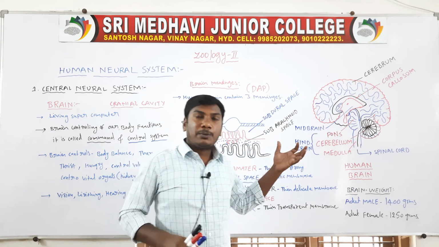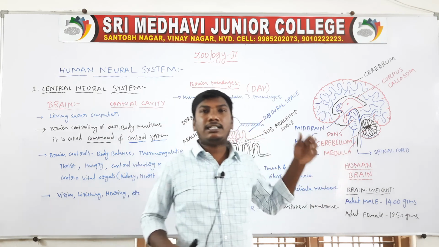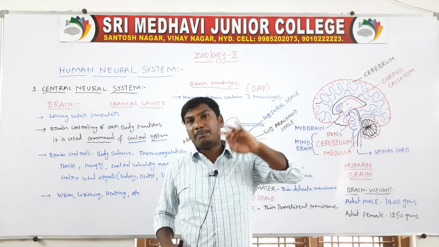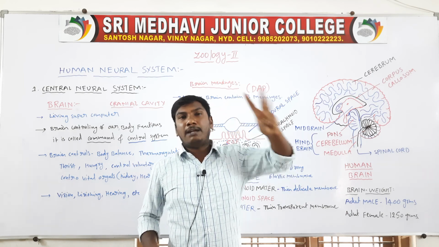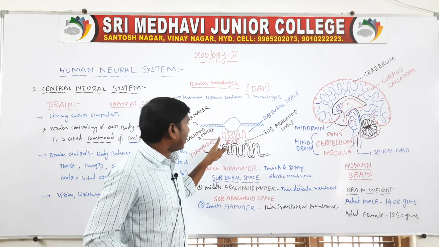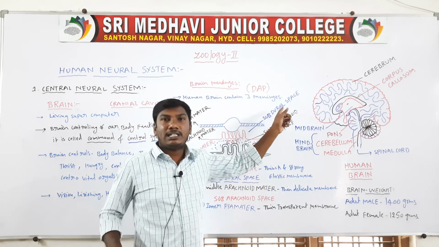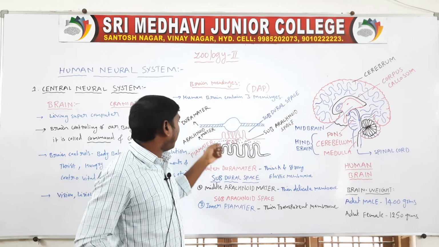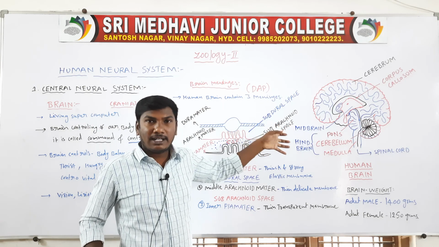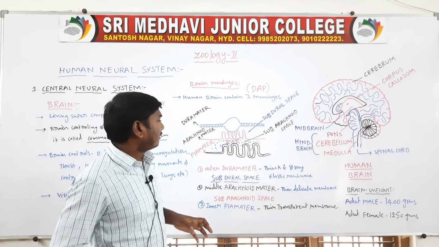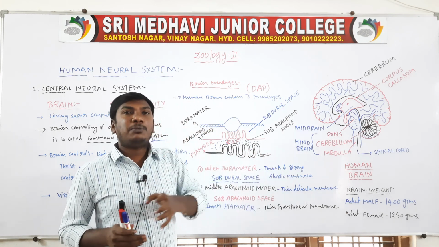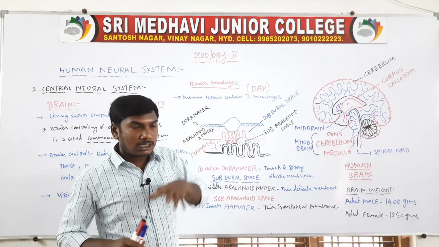The brain is protected by membranes. Those membranes are called the brain meninges. The three meninges are dura mater, arachnoid mater, and pia mater. The space between the dura mater and arachnoid mater is called the subdural space. Next, the space between the arachnoid mater and pia mater is called the subarachnoid space. The subarachnoid space is filled with a fluid. That fluid is called cerebrospinal fluid.